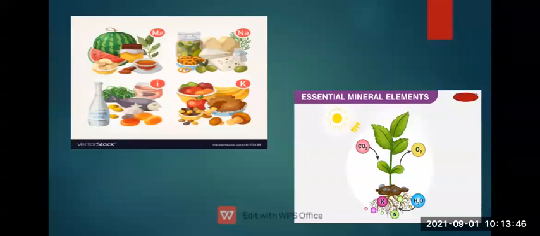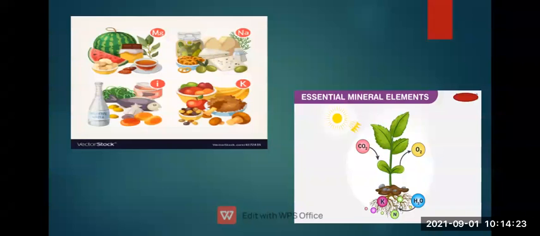See, you can see some vitamins, minerals, so many things are there. You can see a plant picture where the essential minerals are shown. From the soil, potassium, sodium, water, and some other minerals are taken up by the plant, and the process of respiration is held in plants, like oxygen is taken out and carbon dioxide from outside is taken inside the plant body. So these minerals are very much important and required by the plants.